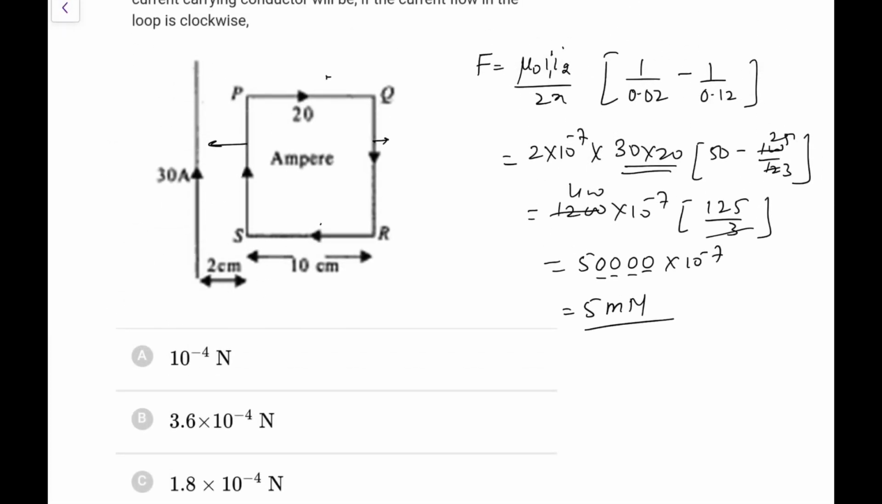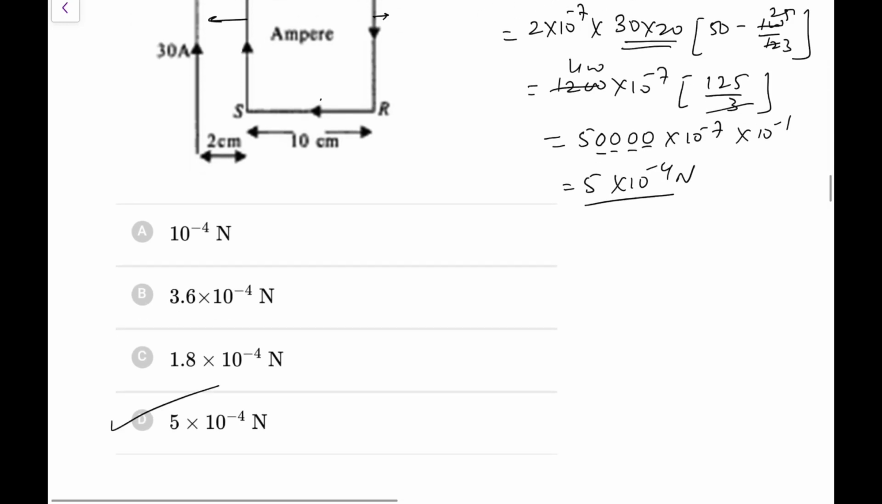This is force per unit length, so the force would be multiplied by length. Length you have as 10 centimeter, that is 0.1, so 10 to the power minus 1. So now I will get the answer. So I was lucky, the option was not there. So 5 into 10 to the power minus 4. Go for option D now.